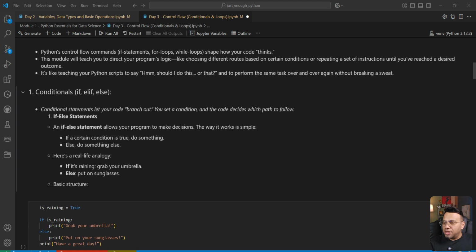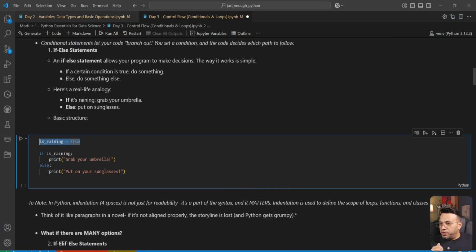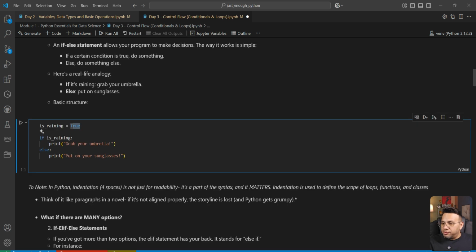Here is a real life analogy. If it's raining, grab your umbrella. Else, put on sunglasses. Now let's look at a very simple example. We are initiating a variable named isRaining to true. It's a Boolean variable. And right below it, we have an if-else statement. We are saying if isRaining is true, then print grab your umbrella, else print put on your sunglasses.